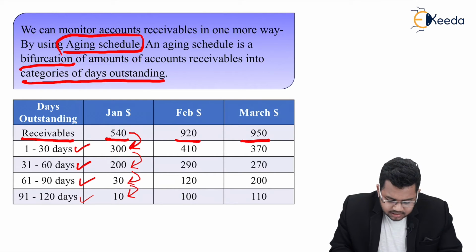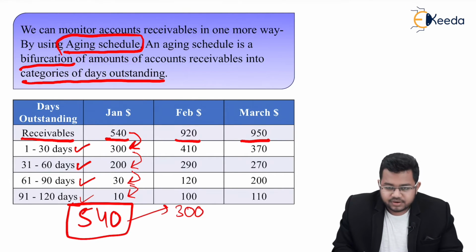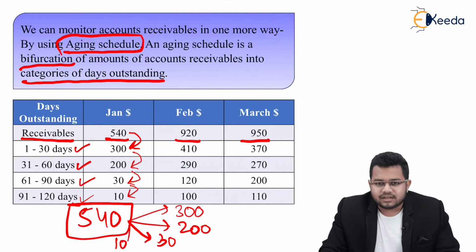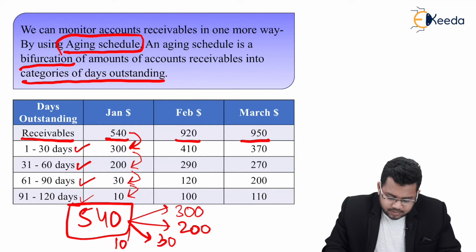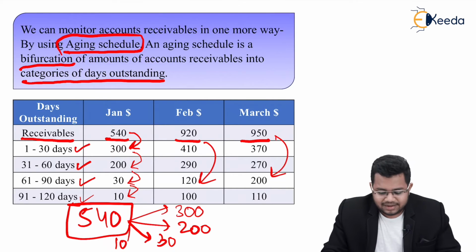So basically, out of this 540, 300 will be collected in the first 30 days, then 200 in the next 30, then $30 in the next 30 and $10 in another 30 days. This is nothing but aging schedule. Similarly for February and for March. Now you cannot really interpret anything out of it, so we need to study further.